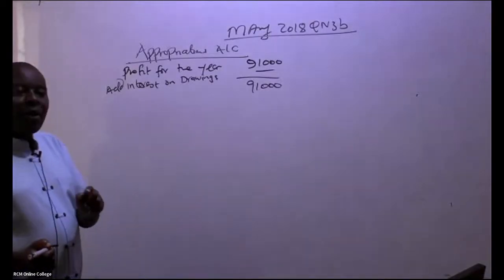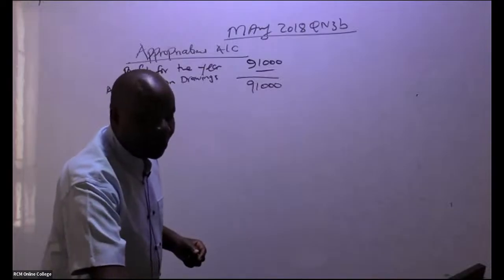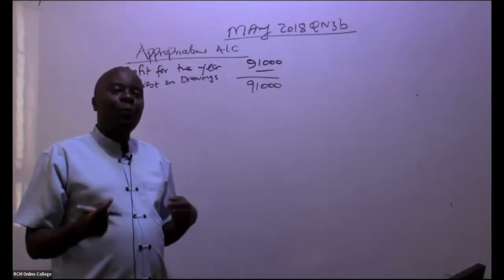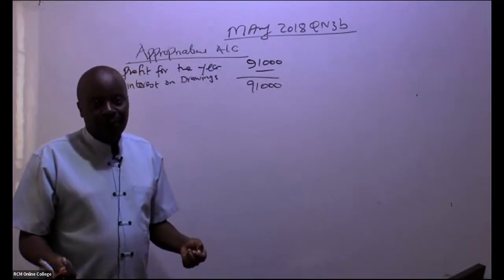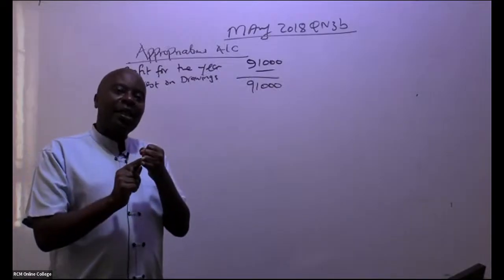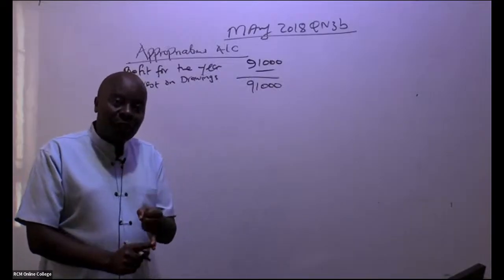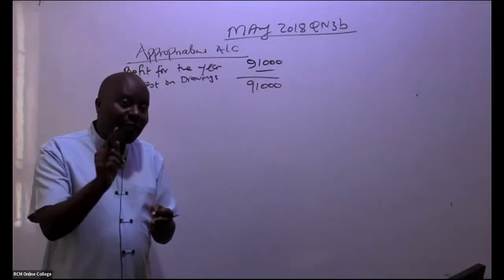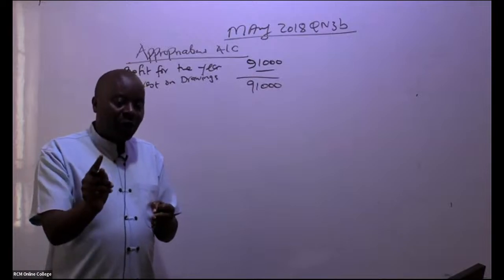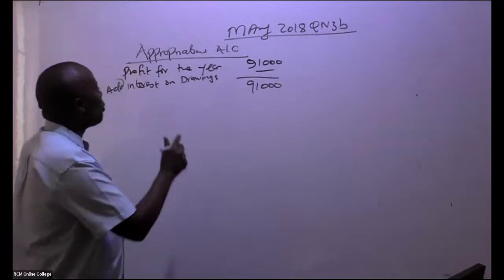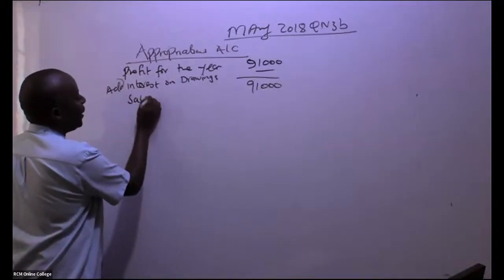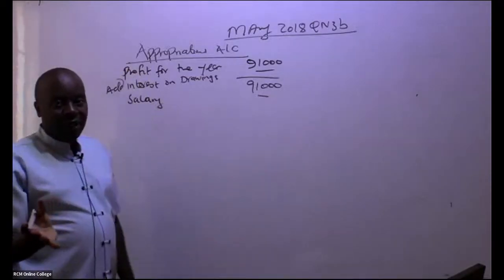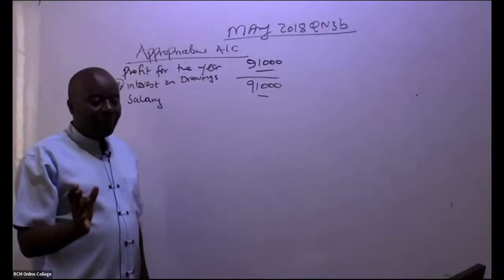Please don't forget that. Now, ladies and gentlemen, after you get this, you'll be able to think about what kind of payment you give to these partners. So for example, the partners will be entitled to commissions, they'll be entitled to salaries, they will be entitled to interest on fixed capital. So we start with the first one here, which of course will be salary. So we less, in this case here, salary. There is nobody who is getting a salary. I'm just putting figures there for the sake of it. Nobody is getting a salary.